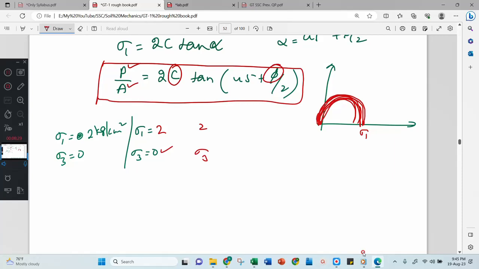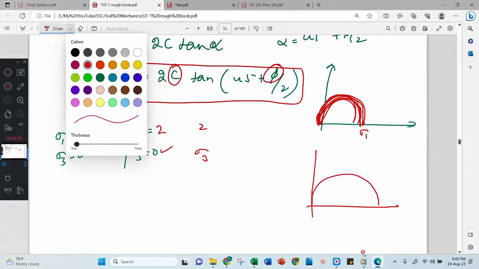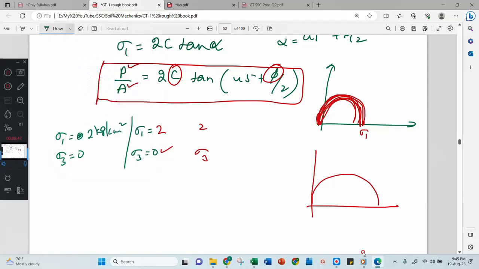Failure envelope. Yes, failure envelope. How will you draw it for this curve? Because look here, this is there. Then how can I draw? Is there any guideline to draw this? Is it horizontal? How can you say it is horizontal?